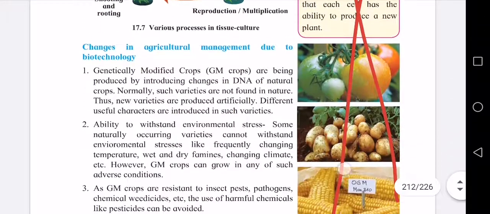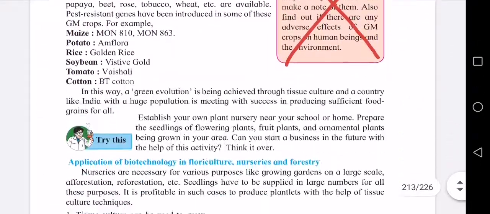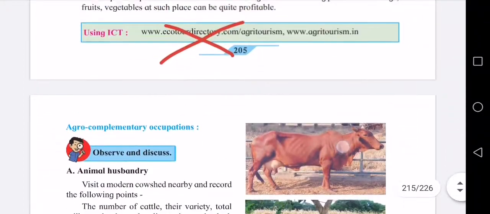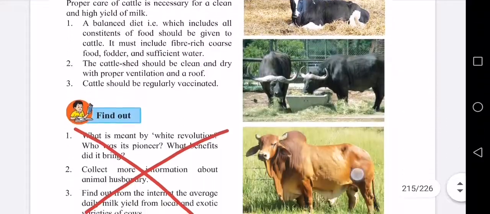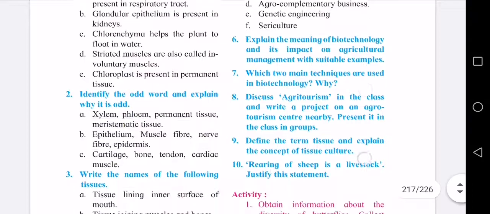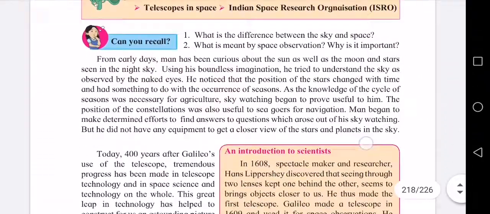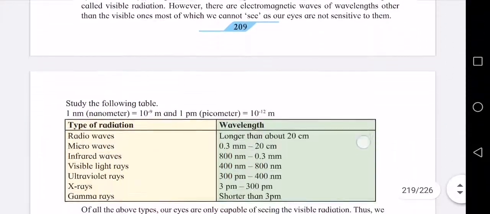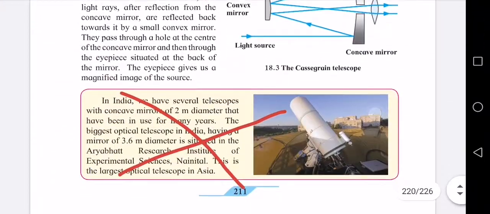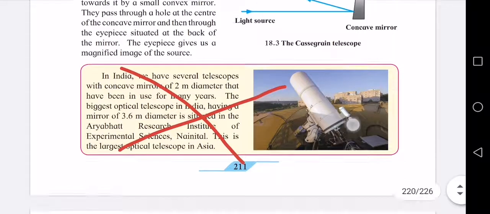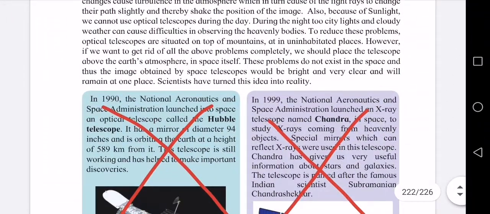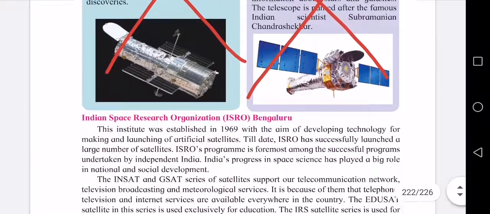203. Now moving further, 204, find out, you cancel. Then 205, using ICT. 206, find out, you cancel. Then coming to the last lesson, observing telescope, starting from page 209, come to page 211, you cancel this box. Then come to page 213, these two boxes you cancel.